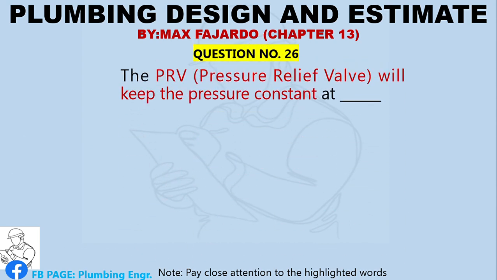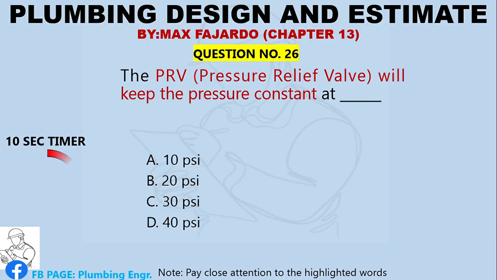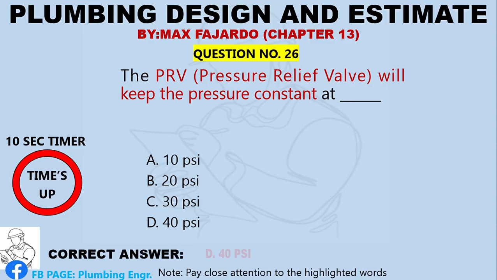The PRV, pressure relief valve, will keep the pressure constant at blank. A. 10 pounds per square inch. B. 20 pounds per square inch. C. 30 pounds per square inch. D. 40 pounds per square inch. Correct answer, letter D, 40 psi.